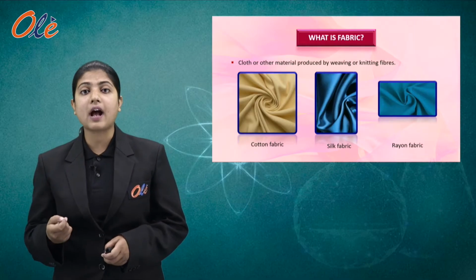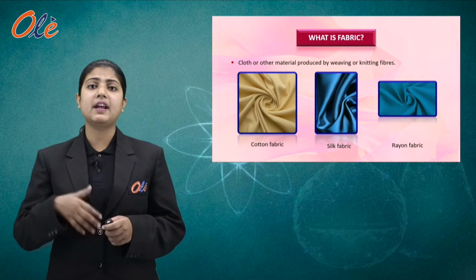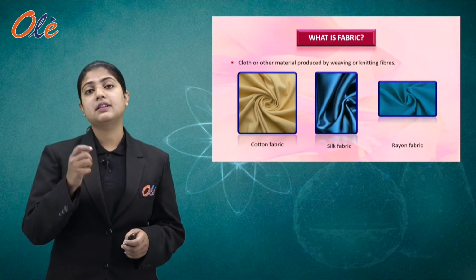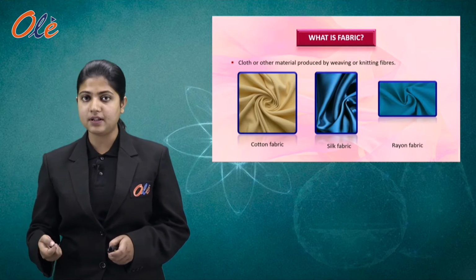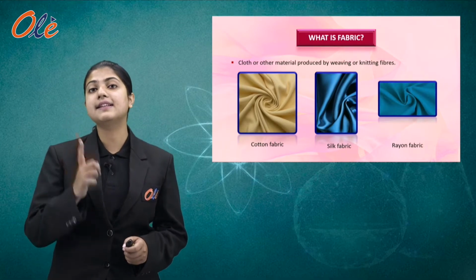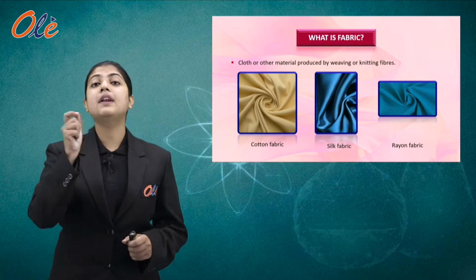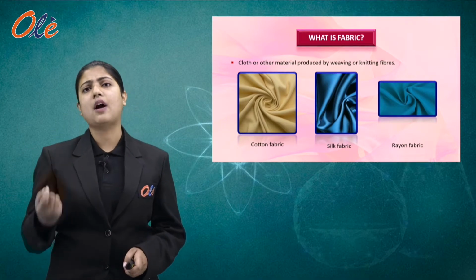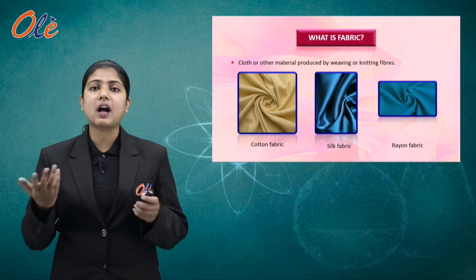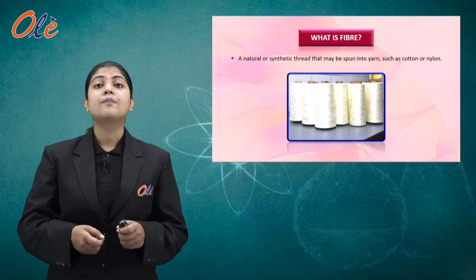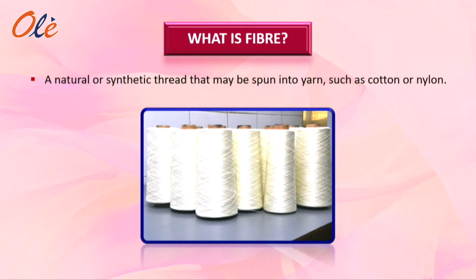Now Rahul asked his mother, Mom, then do you mean that the fabric is made up of fibers? His mother said, yes Rahul, exactly. The fabric is made up of fibers. Then Rahul asked, Mom, what are fibers then? So what is fiber? A natural or synthetic thread. Fiber can be a natural fiber as well as a synthetic fiber that may be spun into yarn, such as cotton or nylon.